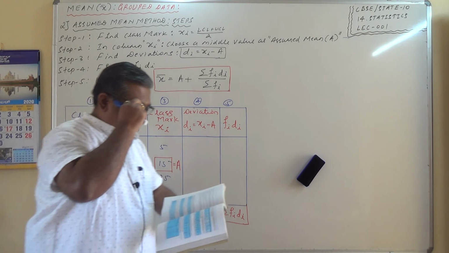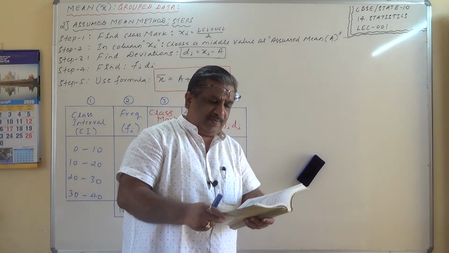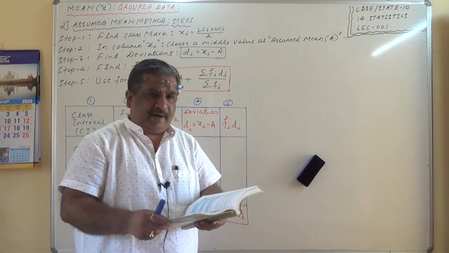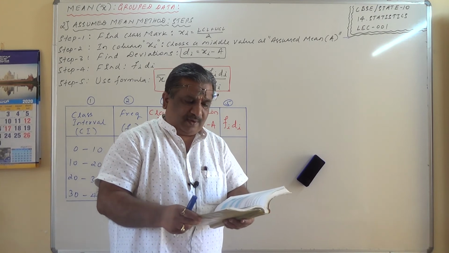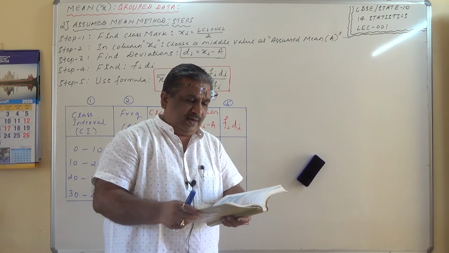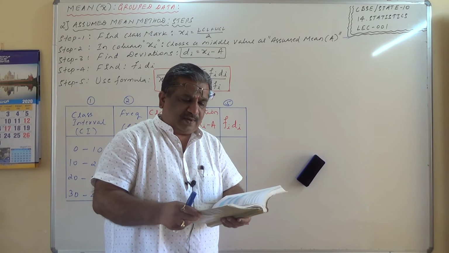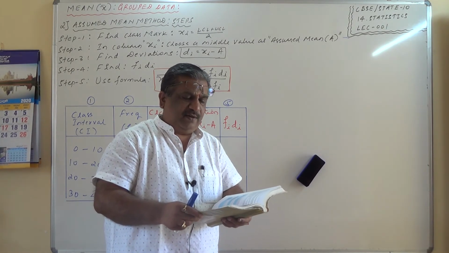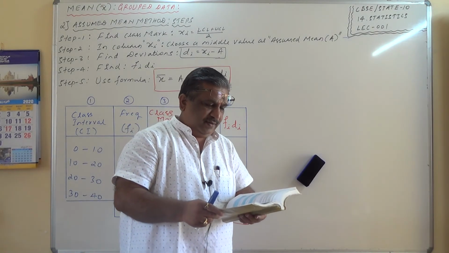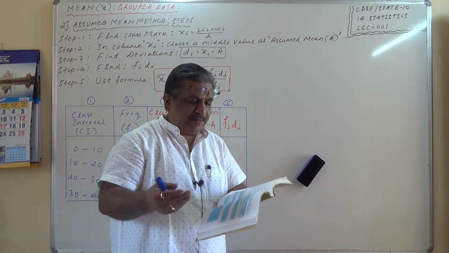Question number 4. 30 women were examined in a hospital by a doctor, and the number of heartbeats per minute were recorded and summarized as follows. How many women were observed? 30, and their heartbeats per minute were recorded as follows. Find the mean heartbeats per minute for those women. What is it that we have to find out? The mean heartbeats per minute. So the number of heartbeats forms the class interval and the number of women forms the frequency.